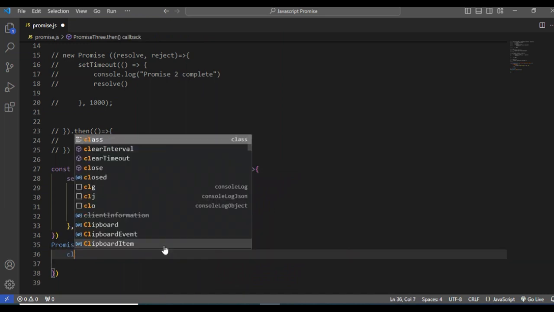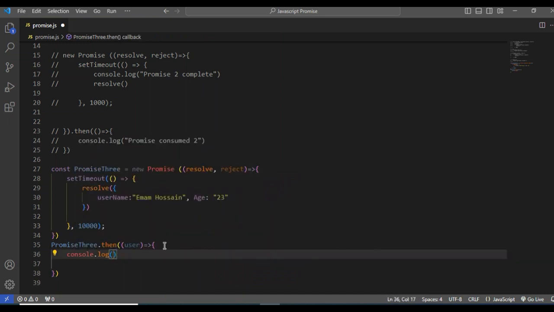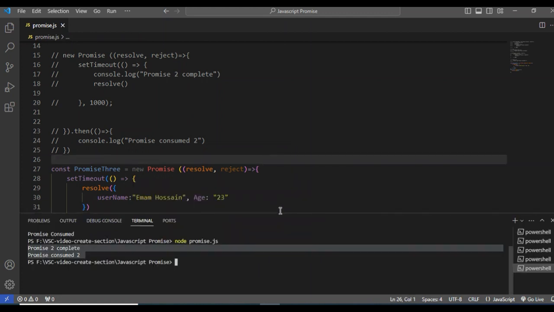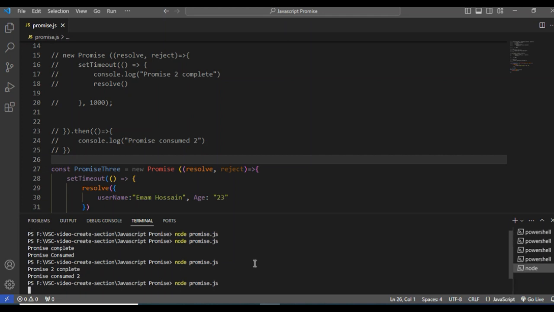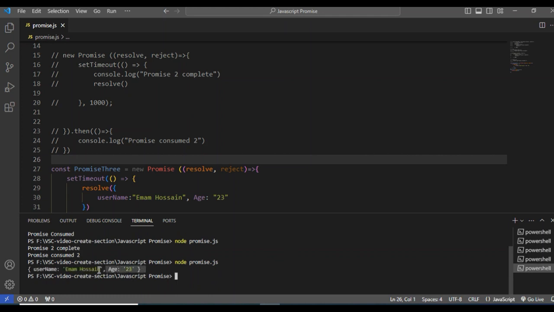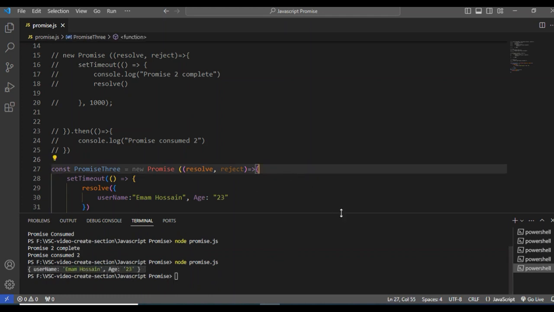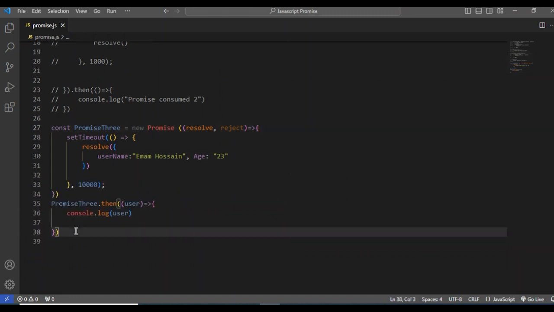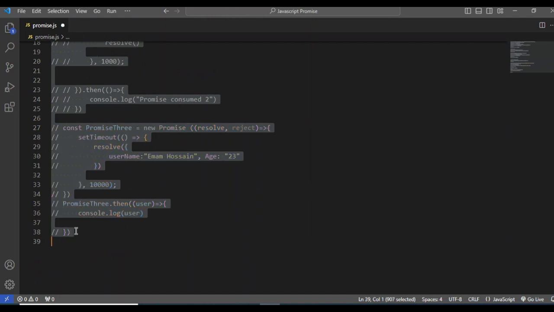Now if I console log this user, it will work. Let me show you. We're just waiting. Yeah, we got this object. It means the third promise also works. That's cool.